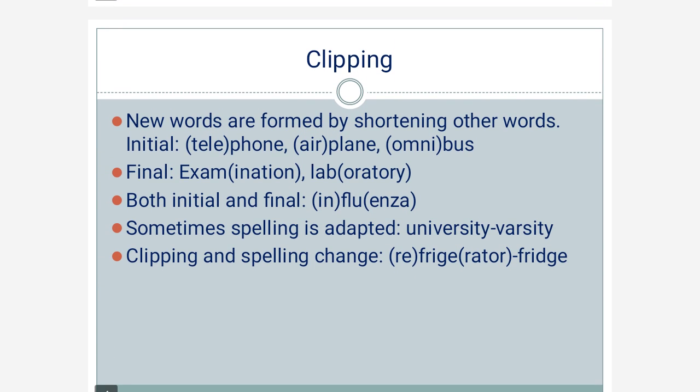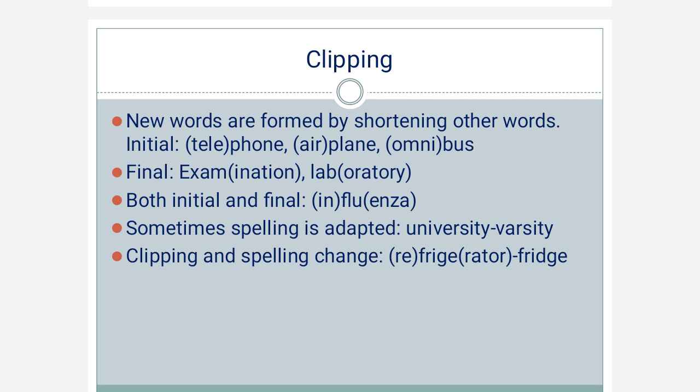Next process of word formation in English is clipping. Clipping means trimming or pruning. So new words are formed here by shortening other words. The shortening is called clipping. This clipping can take place initially or finally, sometimes both.